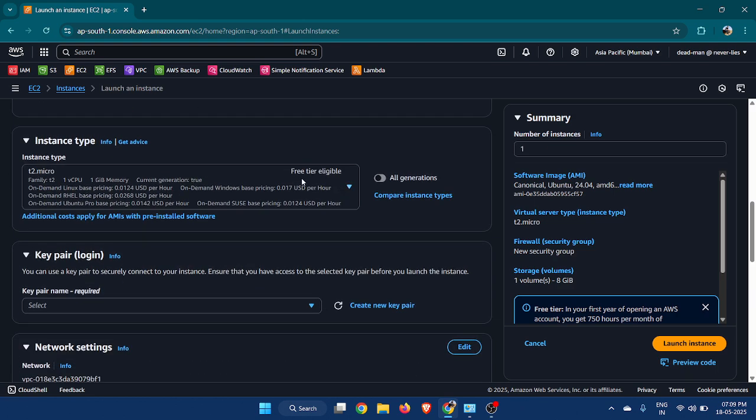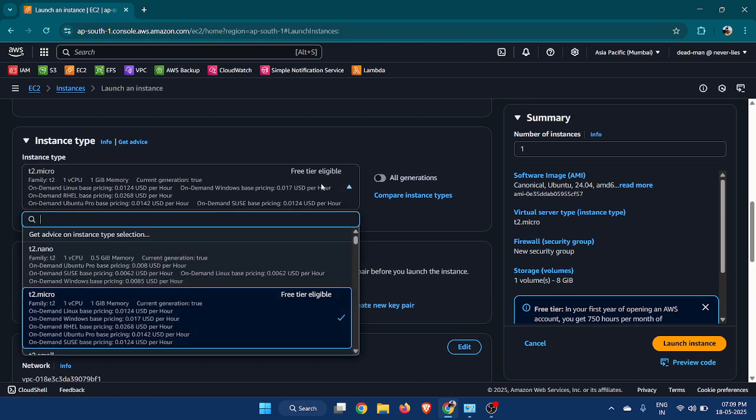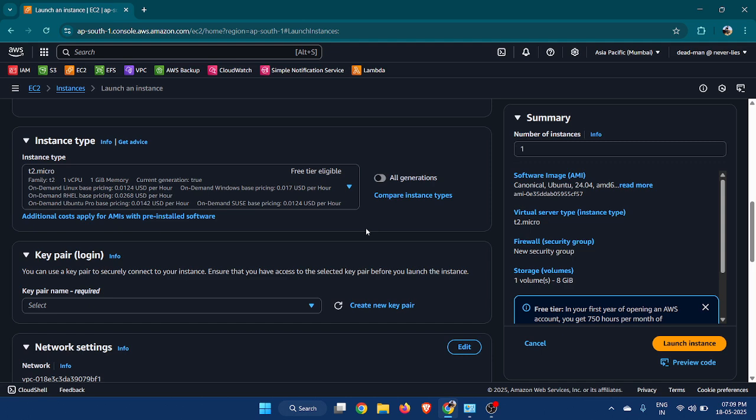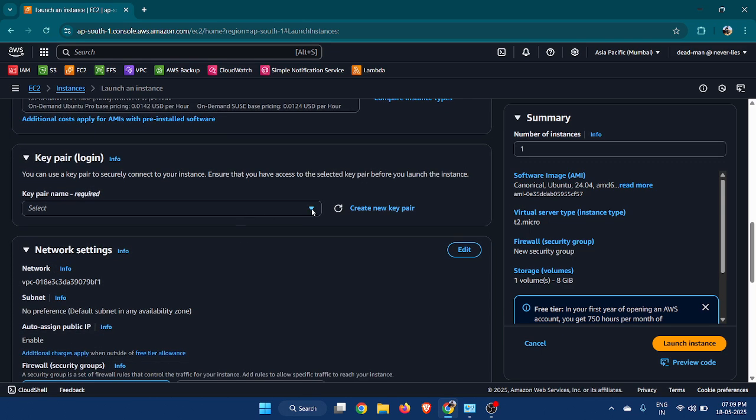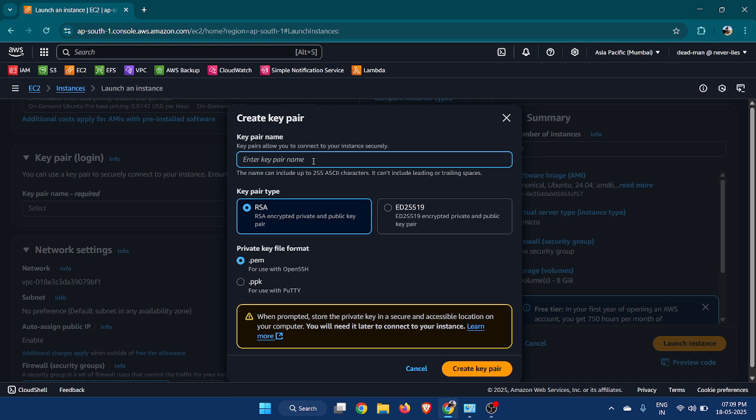For instance type, we are selecting t2.micro. It has one CPU and 1 GB of RAM. It's free, so we are using this. We have to select a key pair, so let's create one, called Ubuntu key pair.